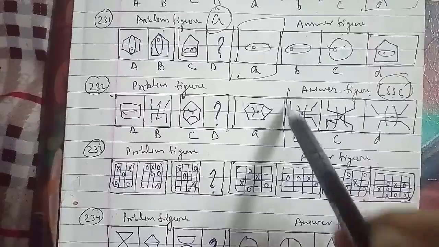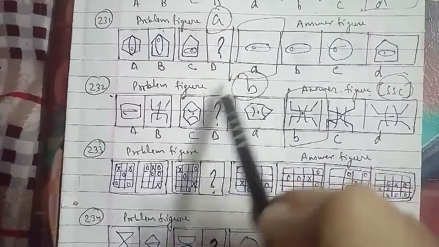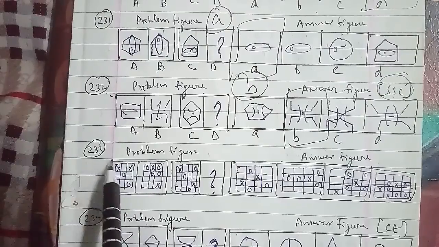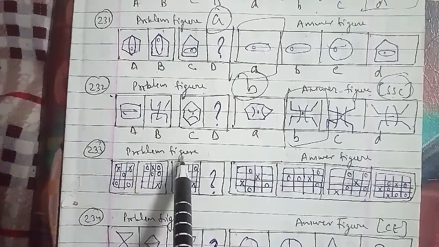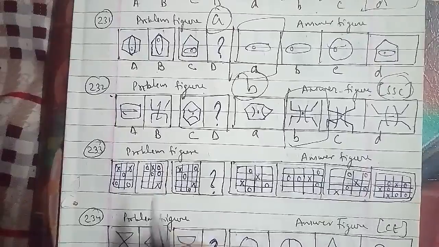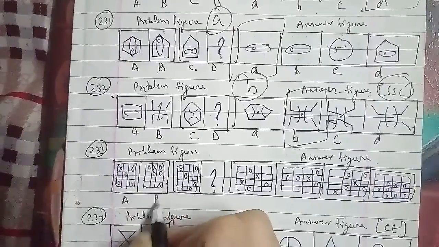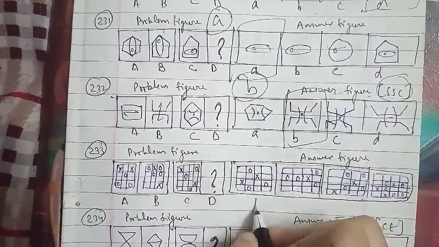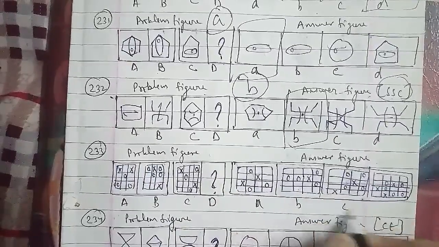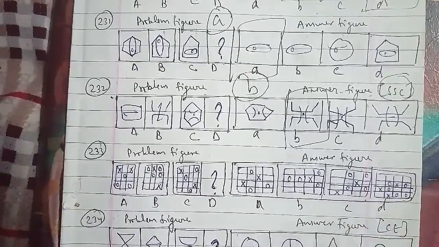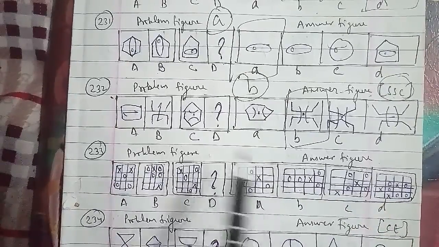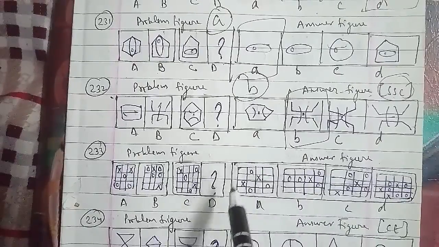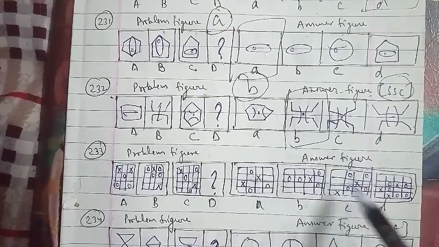We'll go ahead with the 233rd question of the session, with the problem figures and the answer figures, named A, B, C and D. We have to find the missing figure here. The number of crosses remains the same and the number of circles increases by 1. We can say that the missing figure we have to find is figure C, which will be the right answer for this question as well.